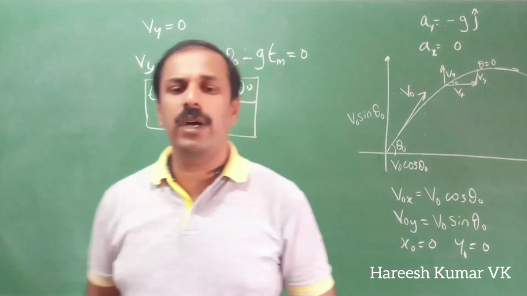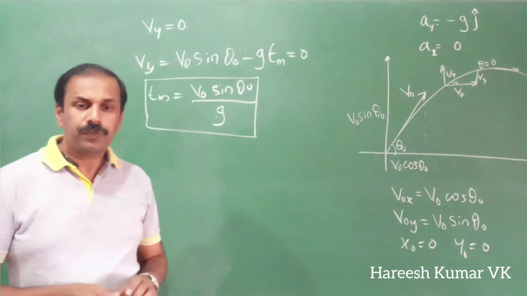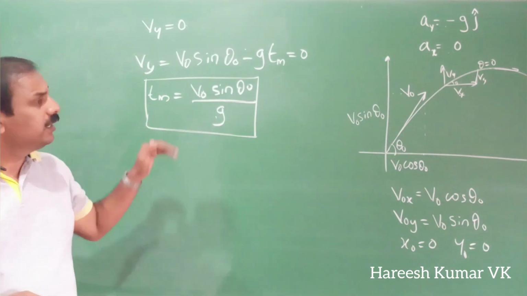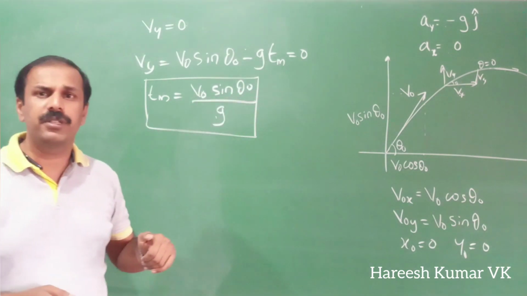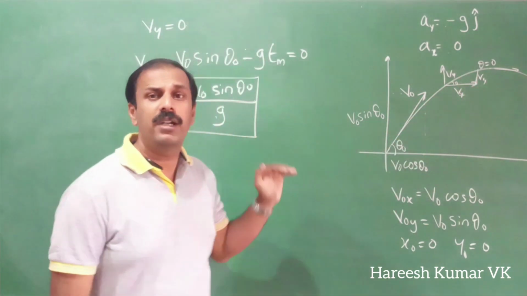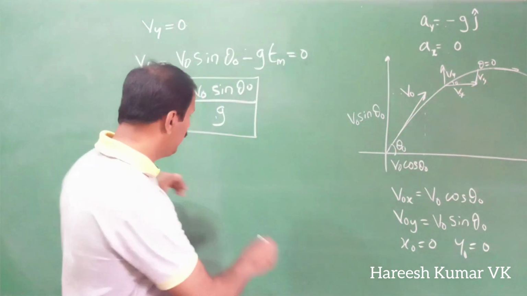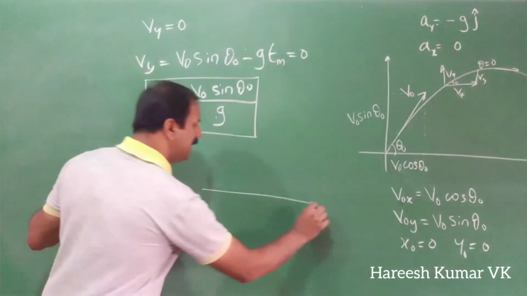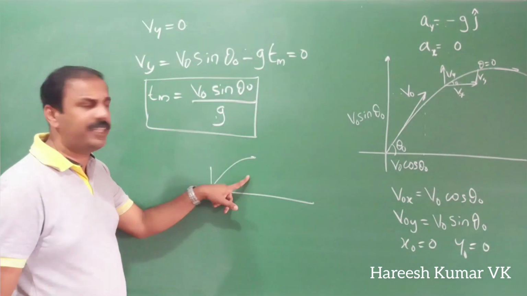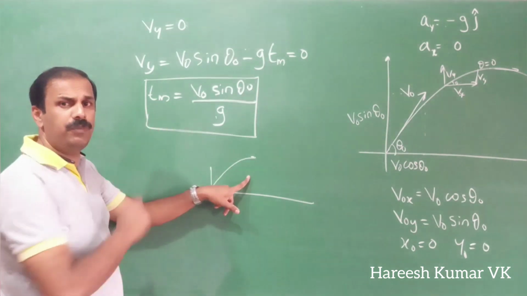Now similar to this, one more thing is there. We have the thing called time of flight. This is the time for reaching the maximum height. Now I am discussing time of flight. Time of flight means after starting from here, it reaches by taking this time, the time of maximum height.